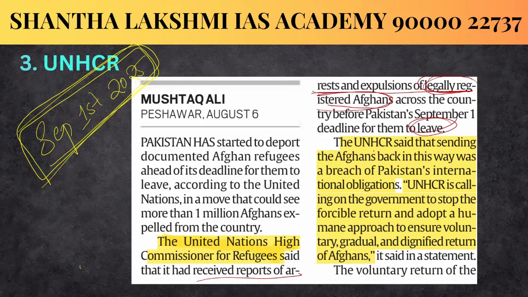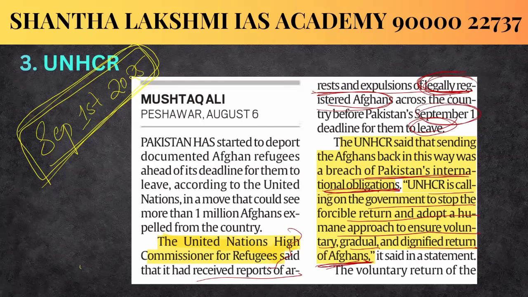And the United Nations High Commissioner for Refugees also said that sending the Afghans back in this way was a breach of Pakistan's international obligations. The UNHCR is calling on the government to stop the forcible return and adopt a humane approach to ensure voluntary, gradual, and dignified return of the Afghans. So this was observed by the UNHCR regarding Pakistan's attempt to deport the legally registered Afghans even before the deadline, that is September 1st.